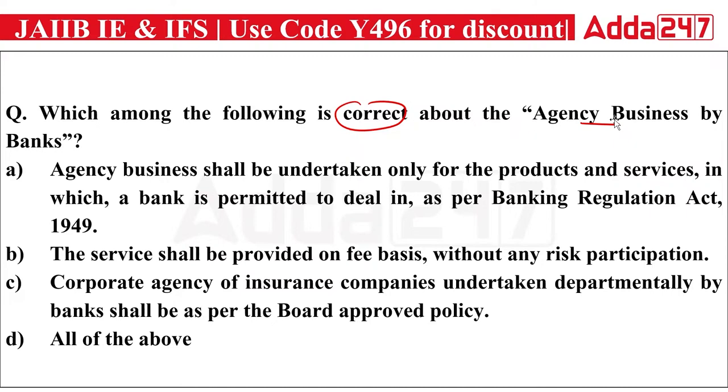Second is saying the services shall be provided on a fee basis without any risk participation. If the bank is providing insurance, or portfolio management services, the bank will not undertake any risk participation. The bank will work as a mediator to provide those products to the customer, but the bank will never be taking participation. The third is saying the corporate agency of an insurance company undertaken departmentally by a bank shall be as per the board approved policy. And all the statements are correct about the agency business by banks.